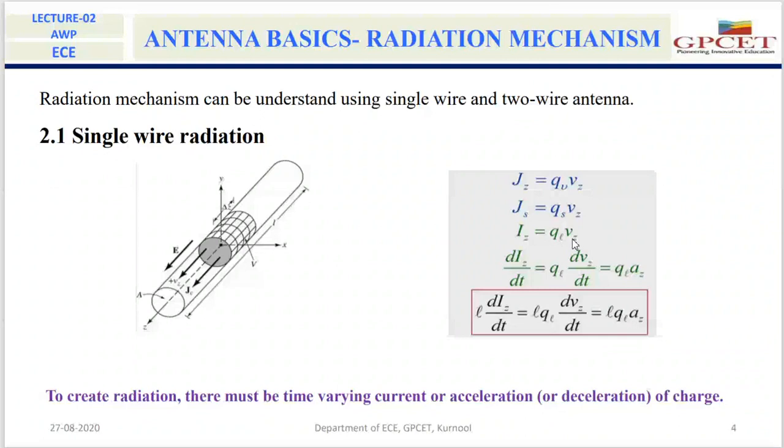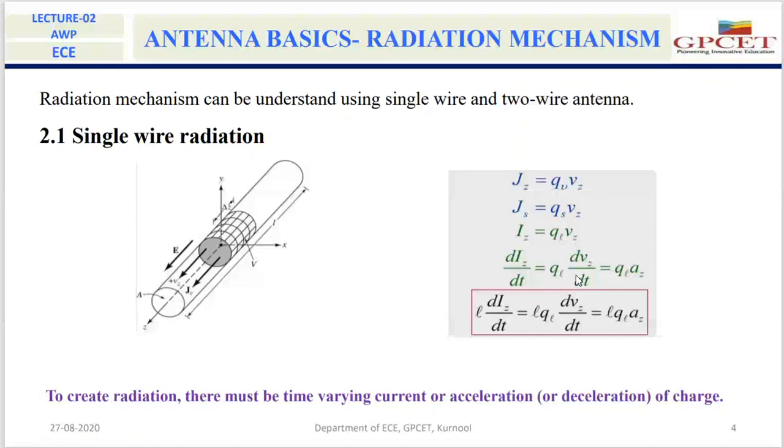Next, if the current is a time varying current, then we write the current equation as dIz by dt is equal to QL into dVz by dt. The dVz by dt is nothing but the rate of change of velocity, that is the acceleration. So this equation reduces to QL into Az.